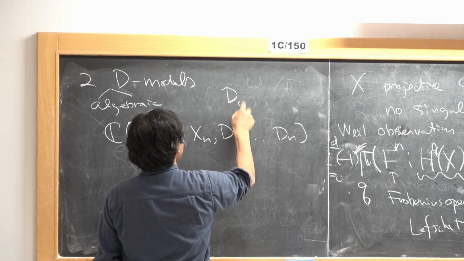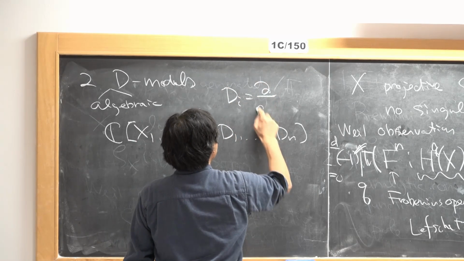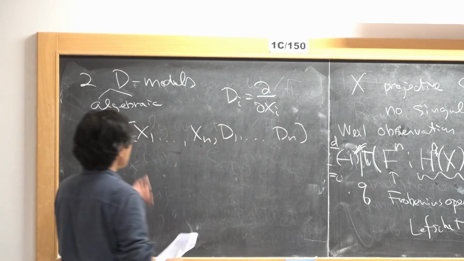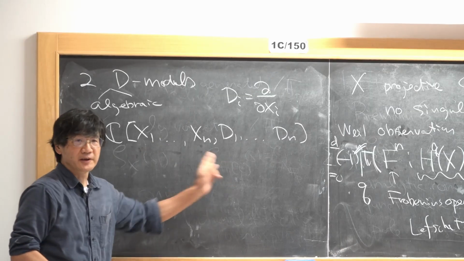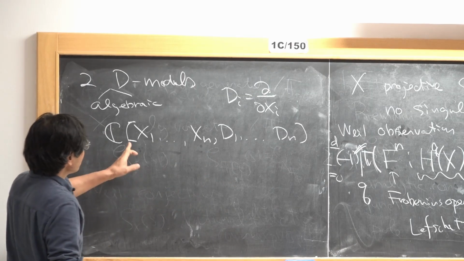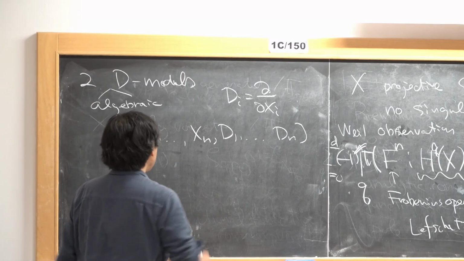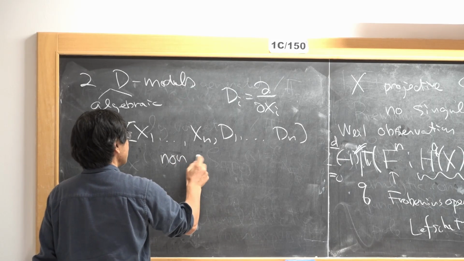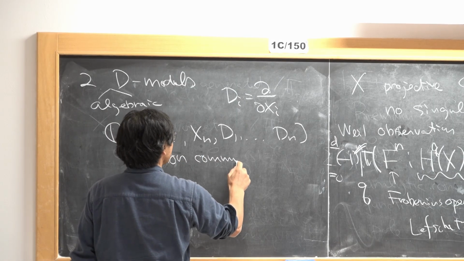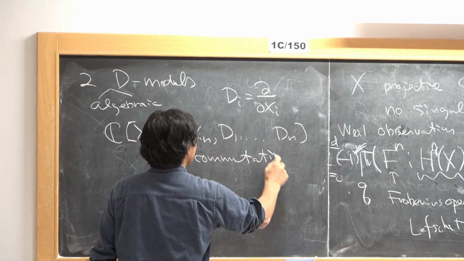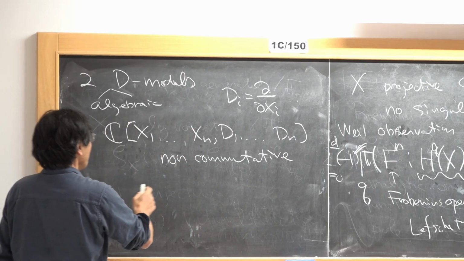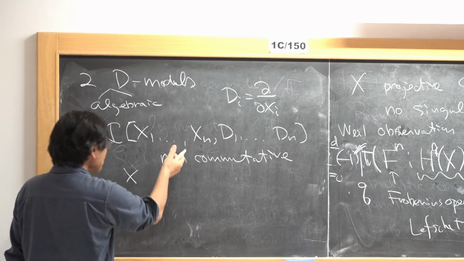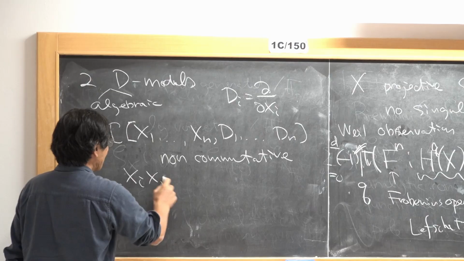Here d_i is a partial derivation with respect to the first n coordinates. So this is a non-commutative ring. But most variables commute.